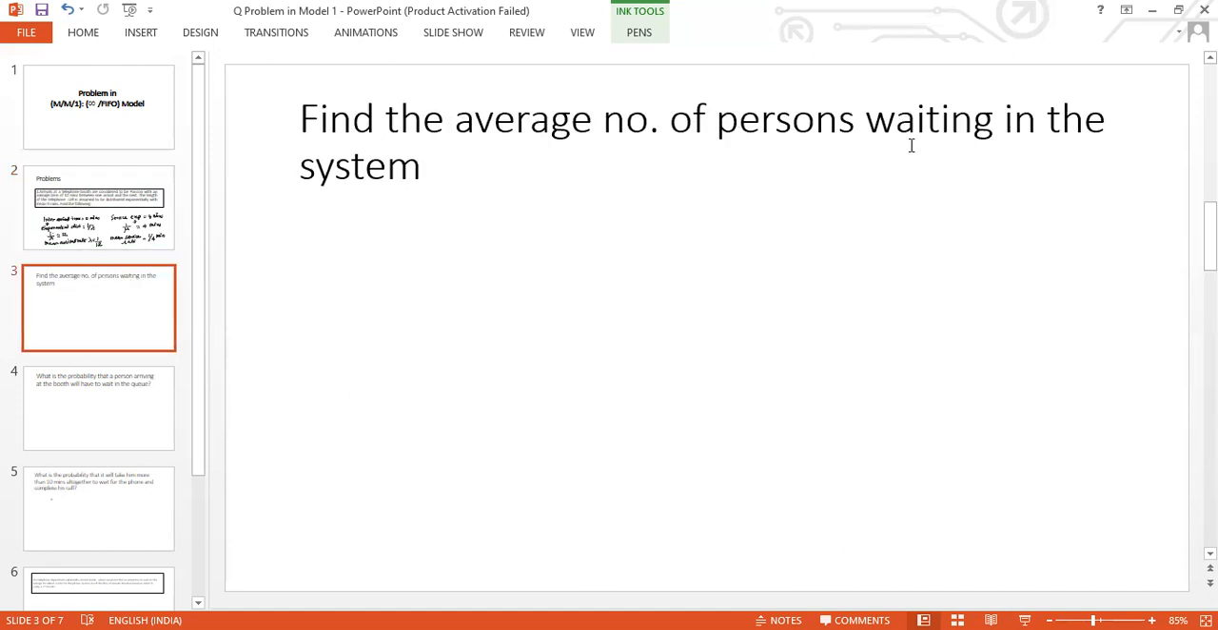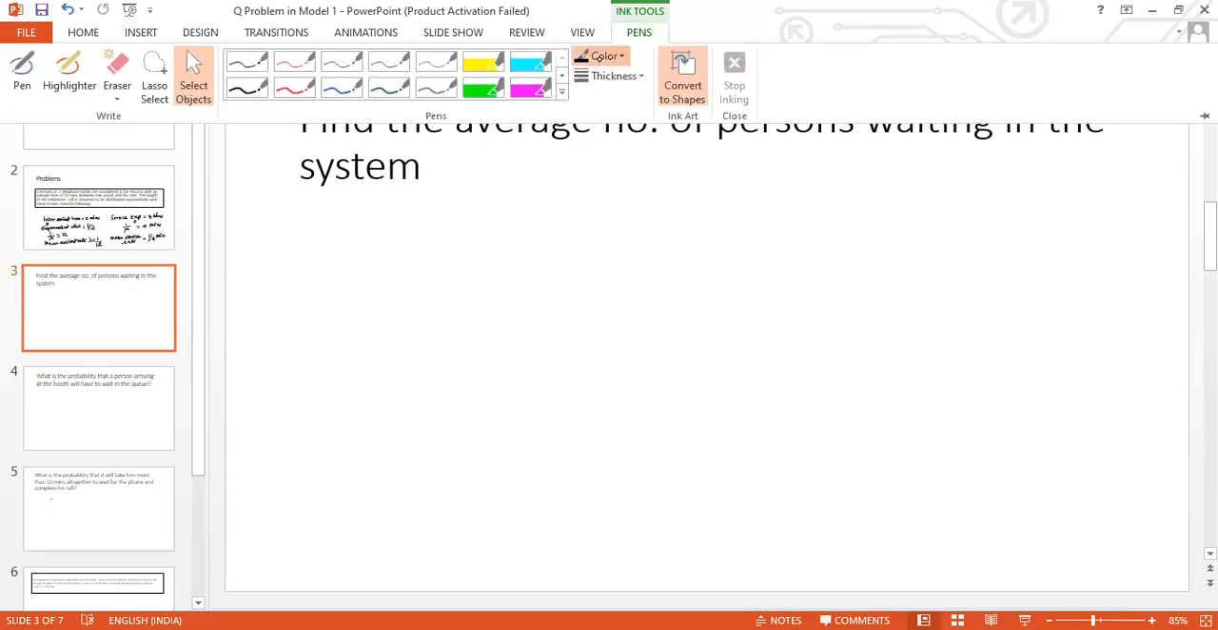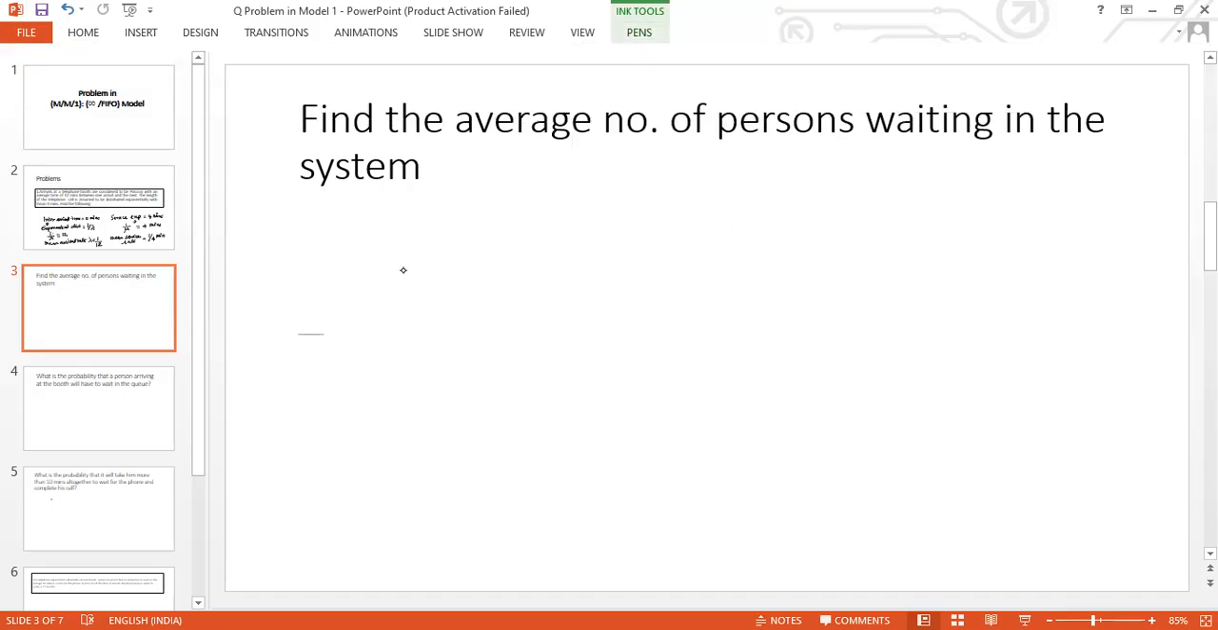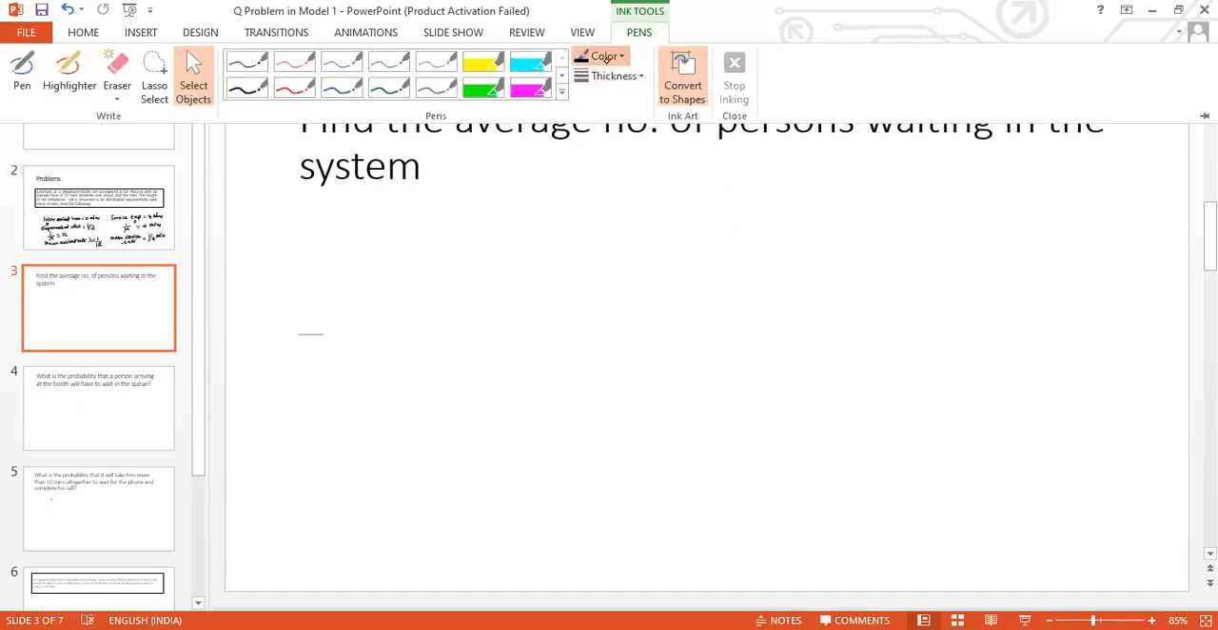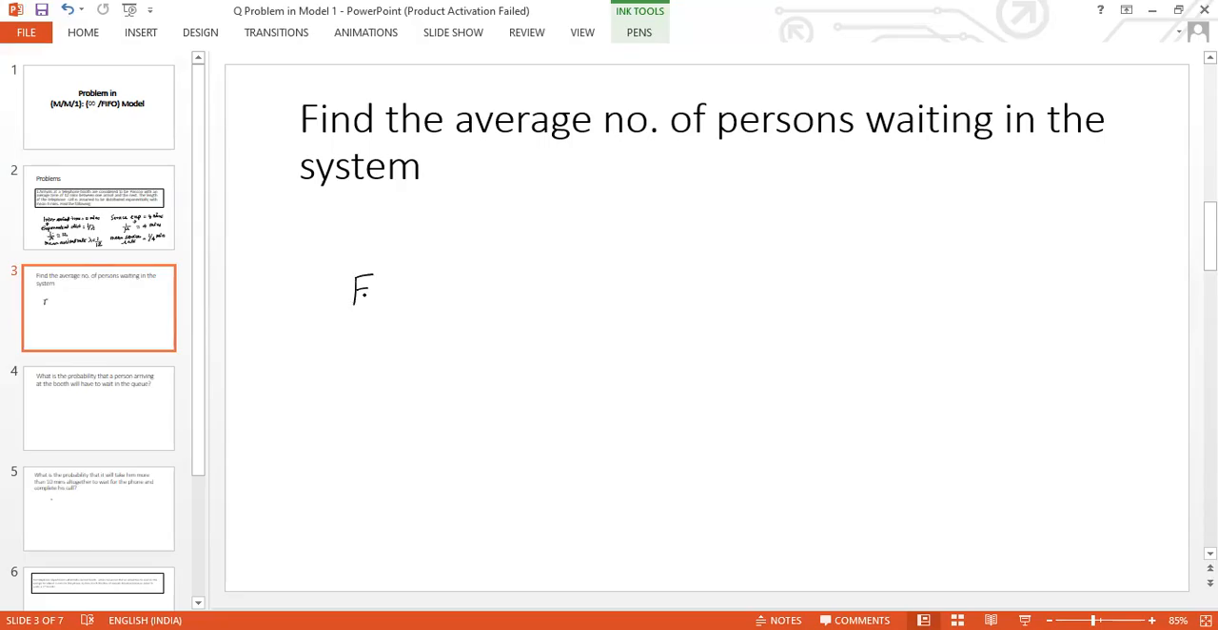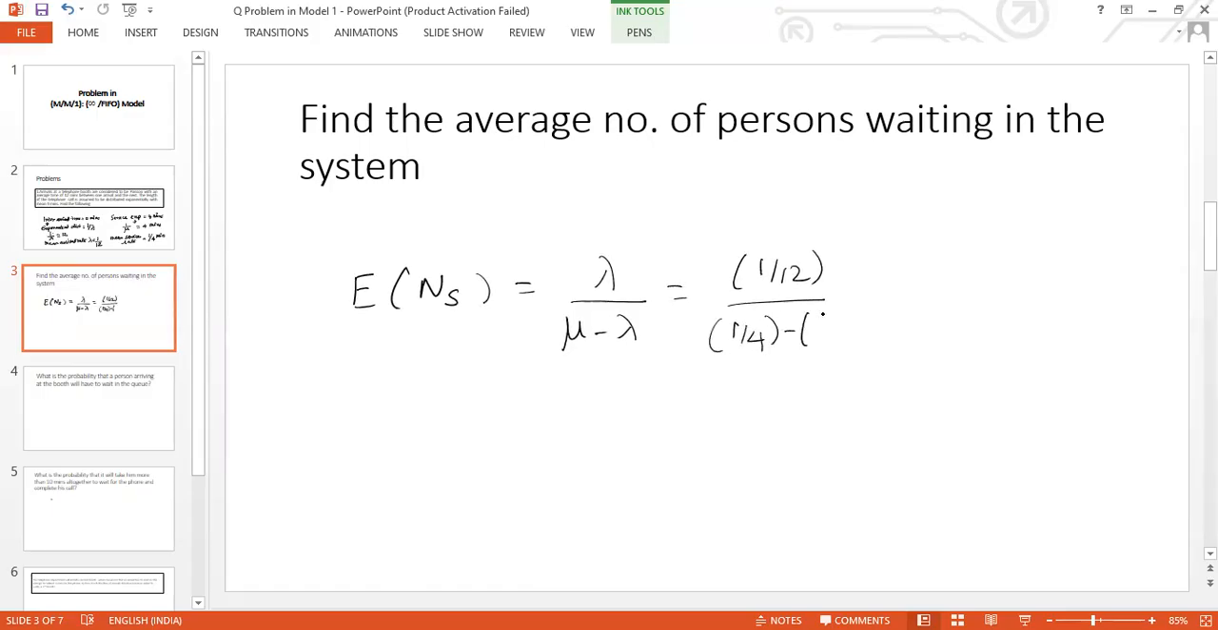Find the average number of persons waiting in the system. The expected number of persons in the system is what we need to evaluate. It is given by the formula lambda divided by mu minus lambda. So lambda is 1 by 12, mu is 1 by 4, minus again lambda which is 1 by 12, which makes it 0.5 customers.